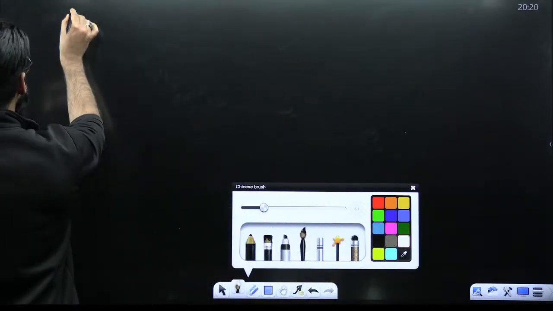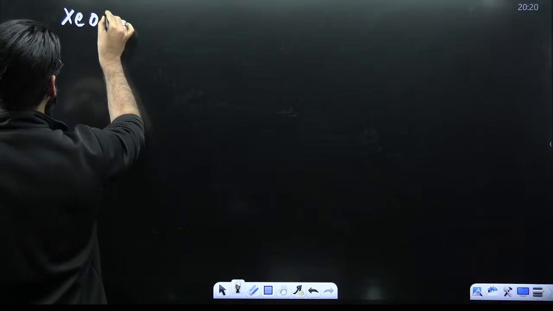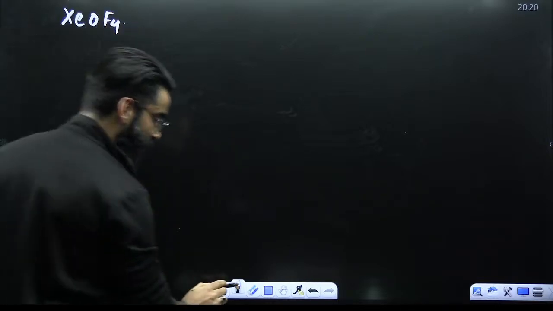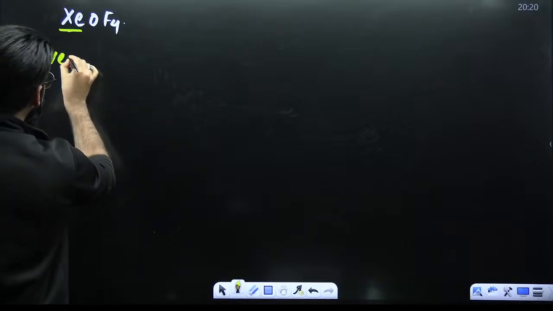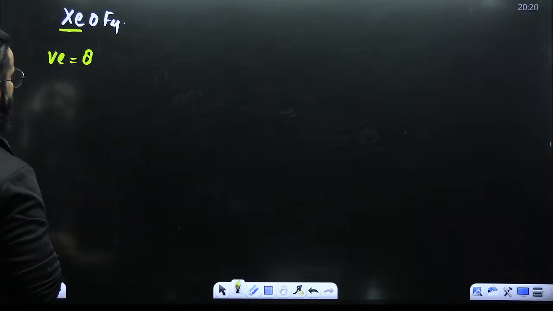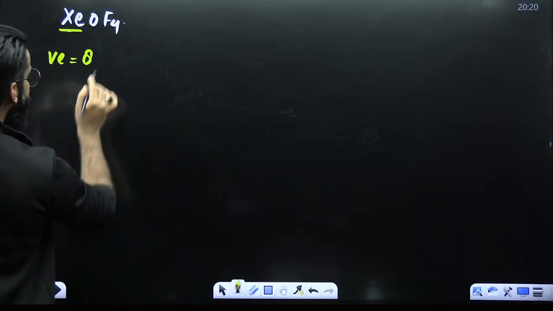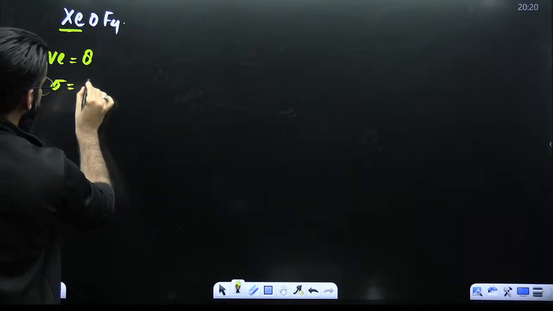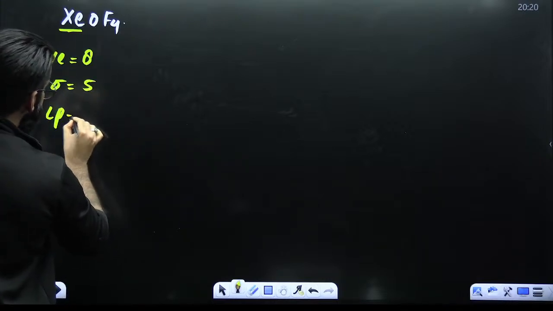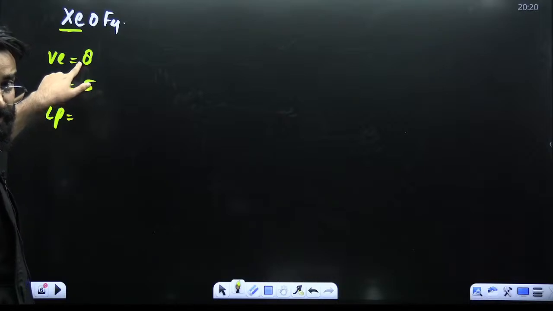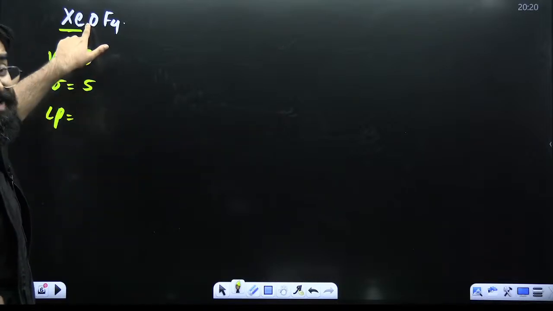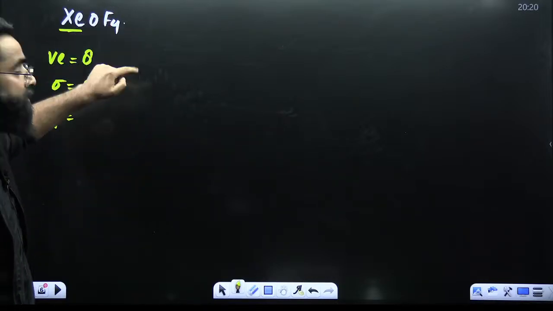My dear students, for example, you have got XeOF4. Understand what I'll be doing. Central atom here is xenon. Xenon has 8 valence electrons, right? How many surrounding atoms are here? 5. 4 plus 1, 5. So sigma bonds 5. So now I have to check lone pairs. See, xenon had 8 valence electrons, right? Now, oxygen here is divalent. So consider 2 bonds.